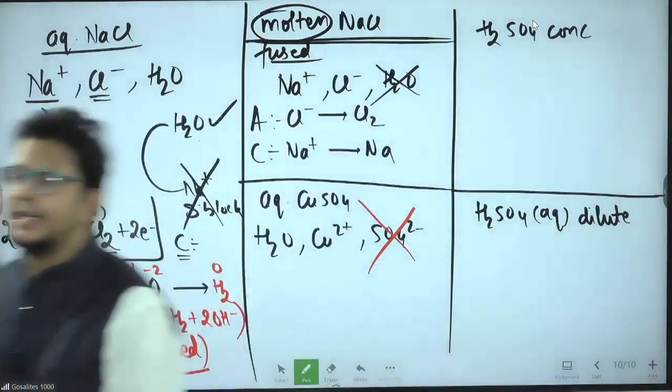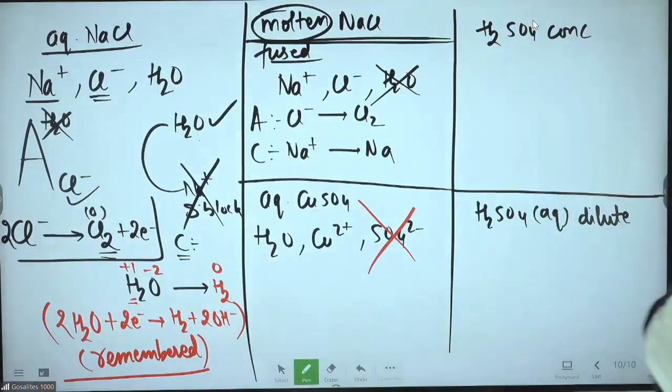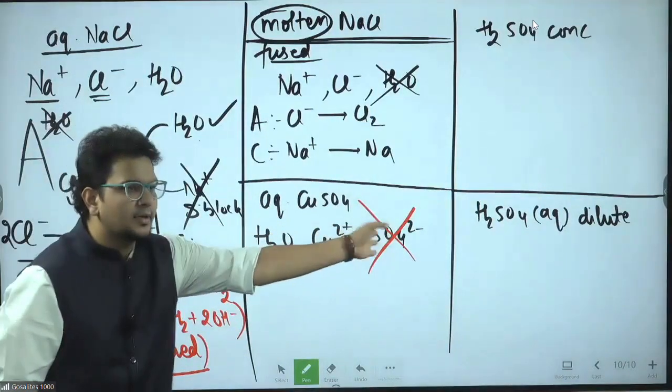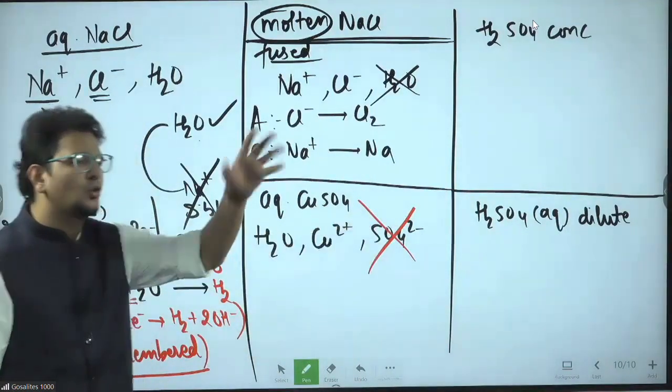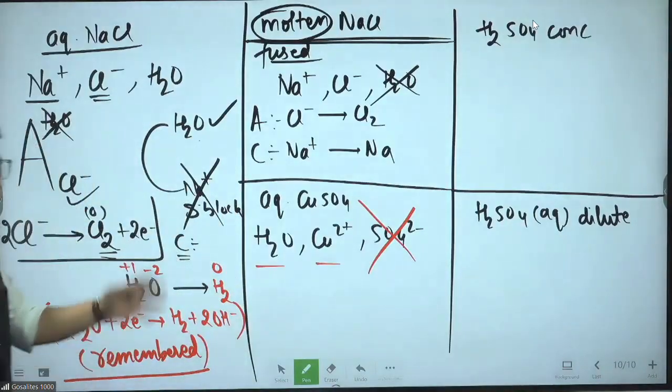Out of 16 lakh aspirants, at least 12 lakh people are like this only. They keep on crying the whole year. When the teacher is teaching also, they are still crying. So they are actually not reading at all. So what happens? Sulfate is outside the race now. Can he ever get oxidized here? No chance. Now what happens? Water and copper 2 plus.